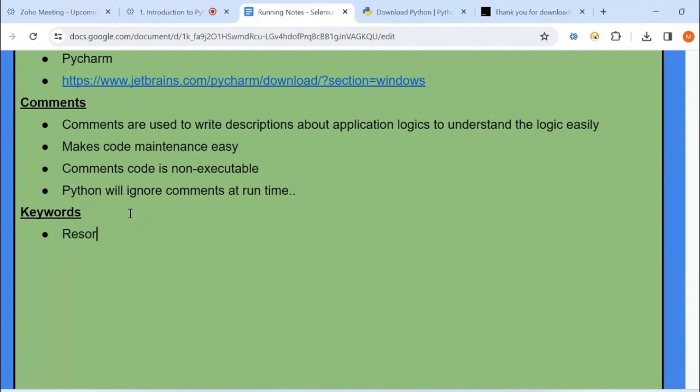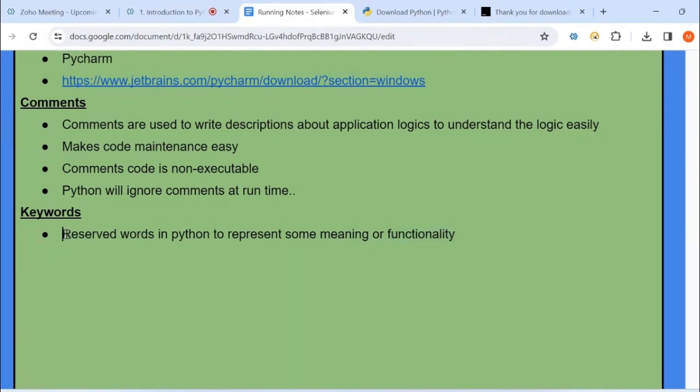Keywords are nothing but reserved words in Python to represent some meaning or functionality. Very, very important. So keywords are nothing but reserved words. Why are they reserved? Because they have some meaning or functionality. They are used natively in Python, in the building of a Python program, only for some functionalities.